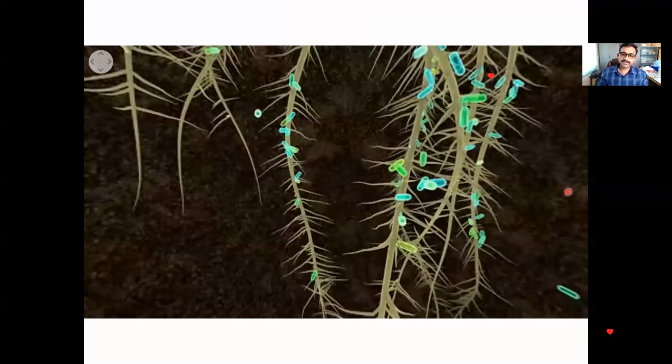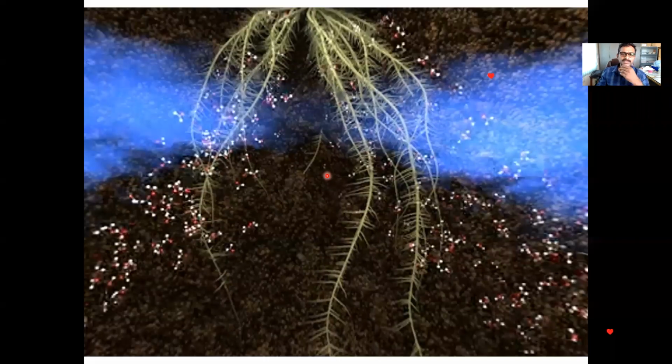So here you can see, you may have a question: why does the plant release approximately 40% of the nutrients produced by it into the soil? Why is it going to waste the nutrients by releasing them into the soil?